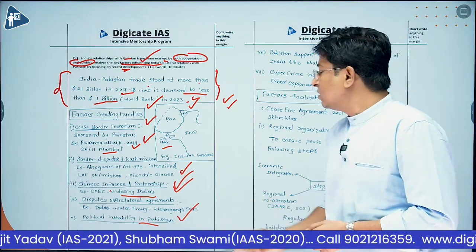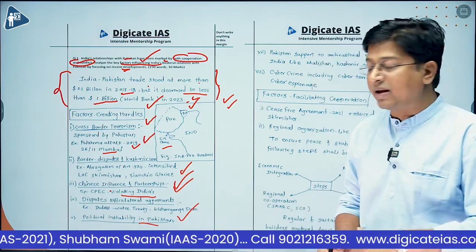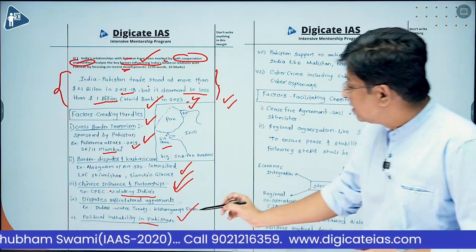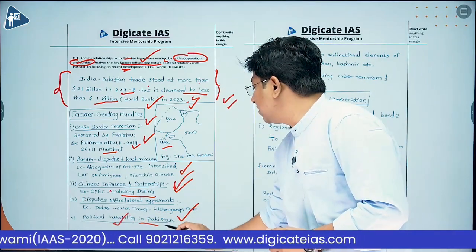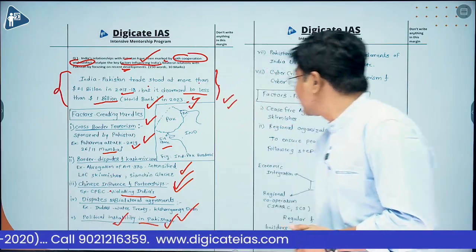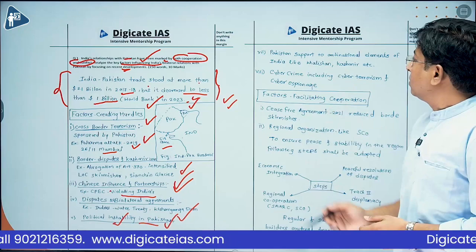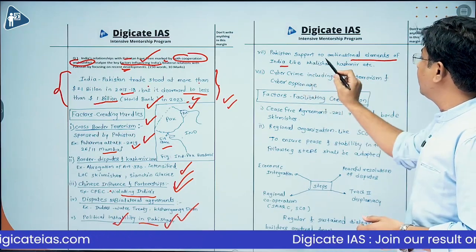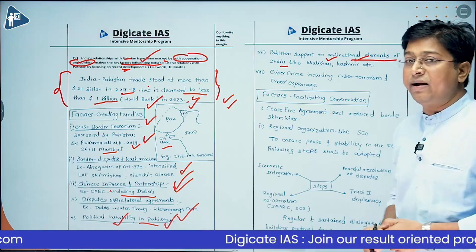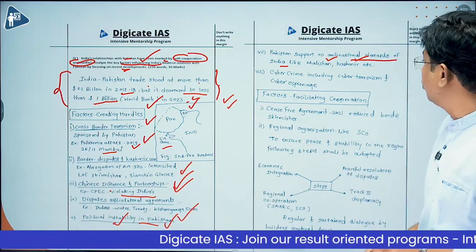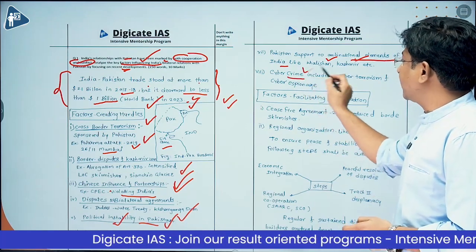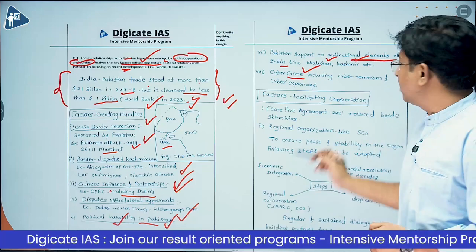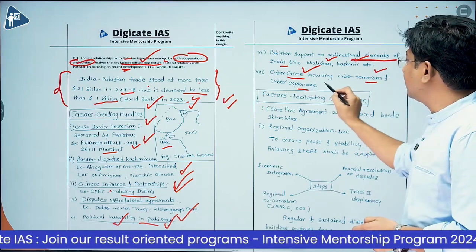Next, many threats are emerging from Pakistan to India's internal security, like the drug trafficking issue, then money laundering, then counterfeit currency, and so on. Next is Pakistan's support to anti-national elements of India, like the Khalistan movement, maybe the Kashmir separatist movement. Then there is also the technological angle of cybercrime, including cyber terrorism and cyber espionage.